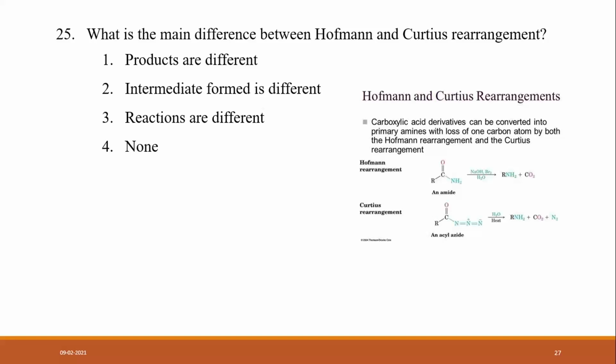So the answer is what? What is the answer again? The reactions are different. Why? Because in one the amide is converted into the amine, and in the other the starting material, the acyl azide, is different, which is converted into the amine again.